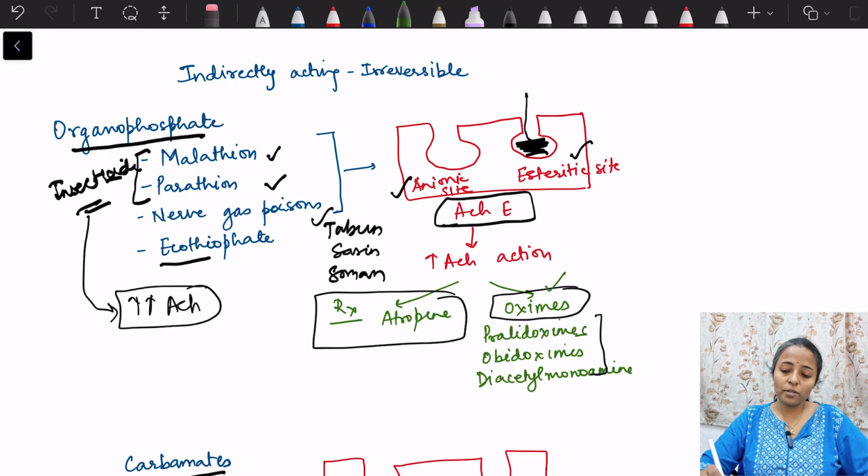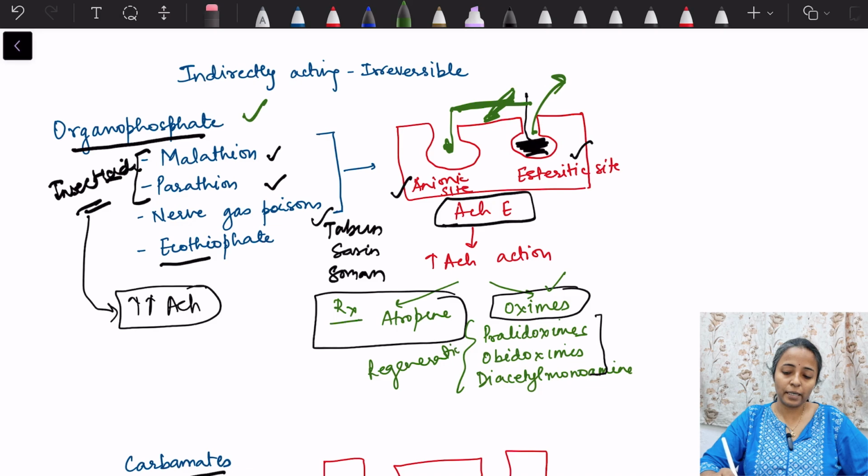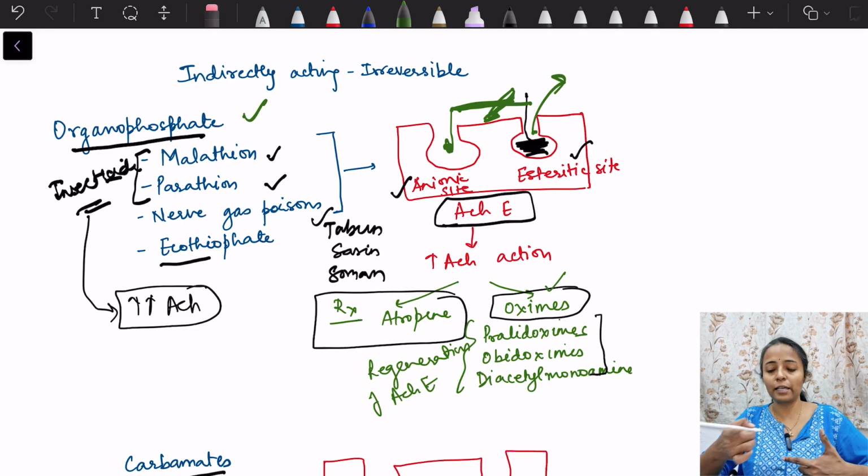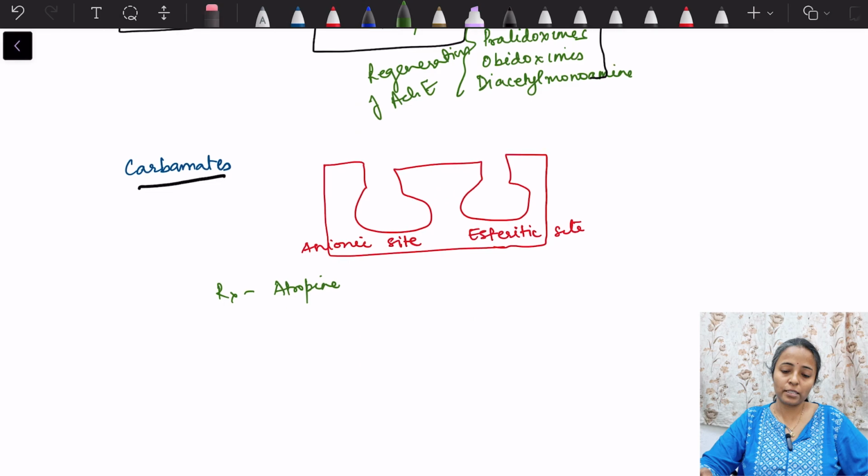The oximes can bind to the anionic site and then cause the dissociation of the organophosphate from the esteric site. Okay, so these oximes can be used for the regeneration of the enzyme, regeneration of acetylcholinesterase. So atropine will block the excessive acetylcholine action, and oximes will cause the regeneration of acetylcholinesterase enzyme.